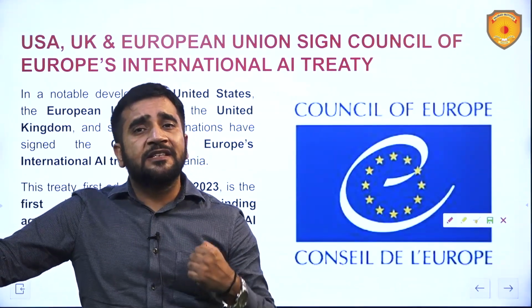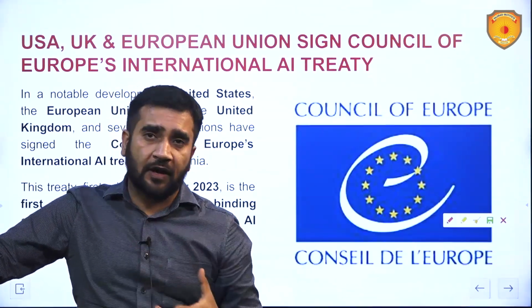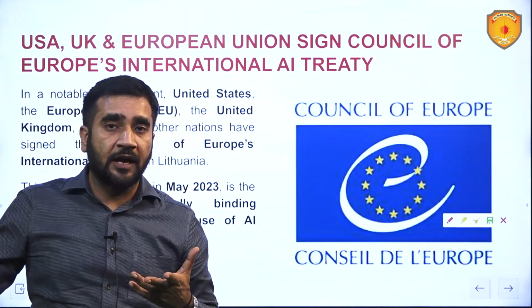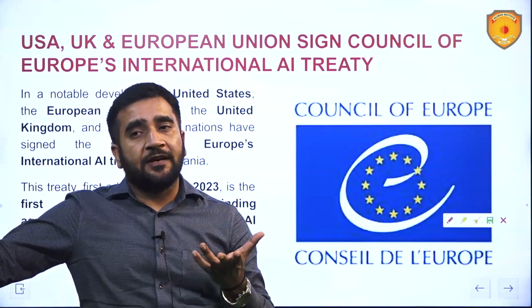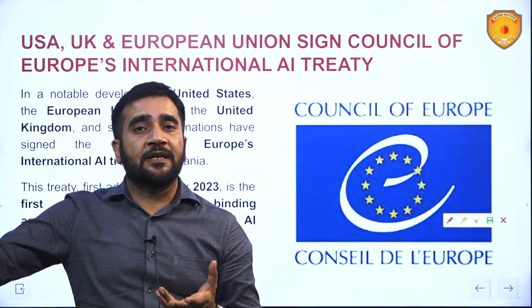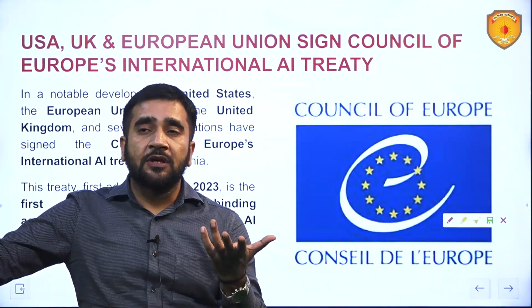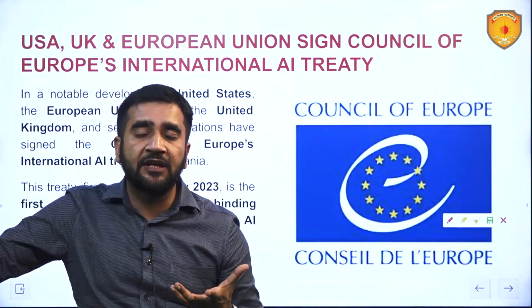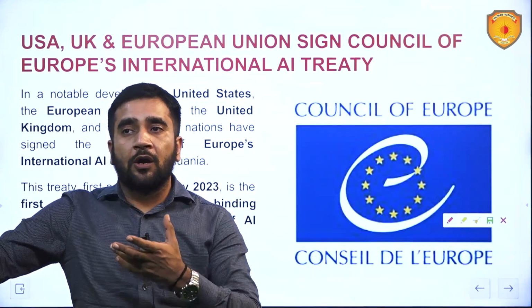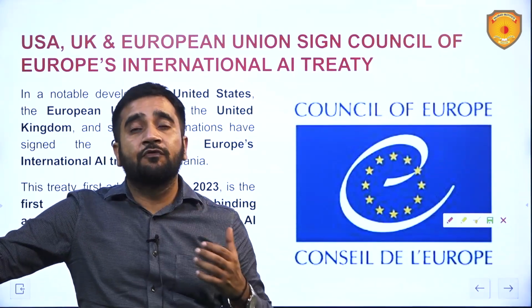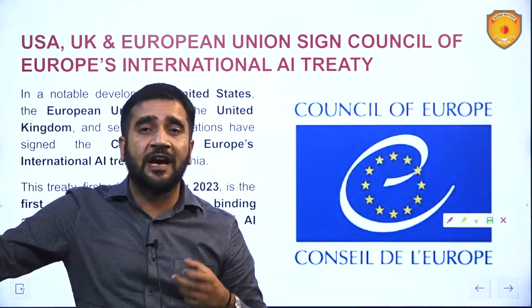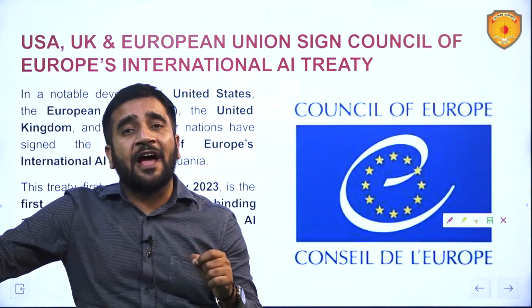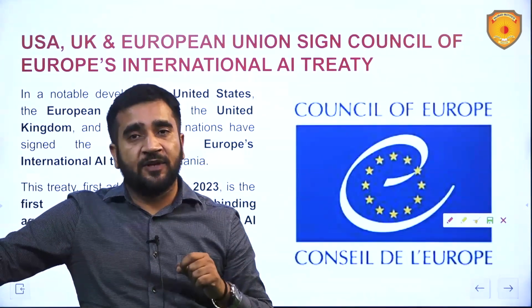Now, this negative side has led to a lot of discontentment and disbelief all over the world. For example, these kinds of technologies have impacted elections. They have led to a lot of molestation, a lot of cyberbullying. It has led to a lot of crimes against women, pornography and all these kinds of things being created by using AI. So to tackle those negative aspects of AI, this treaty has been adopted.